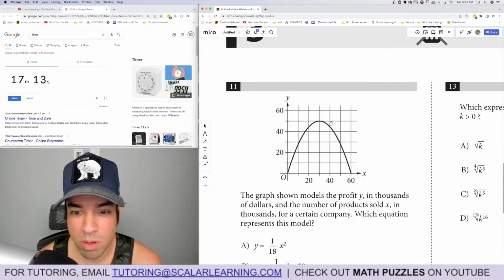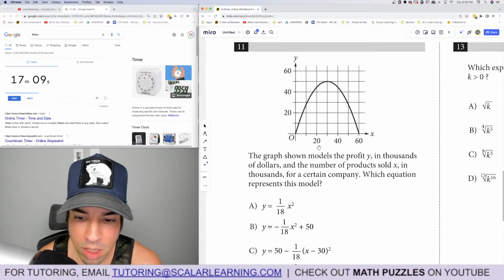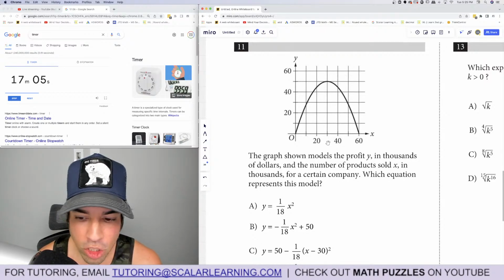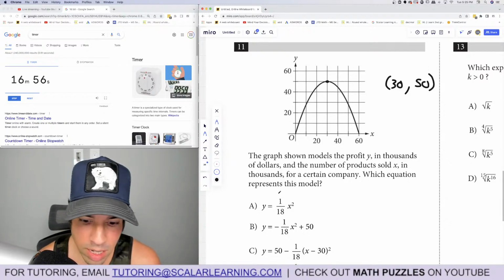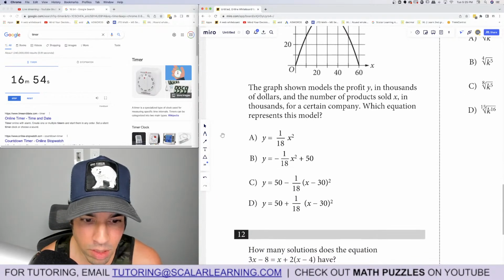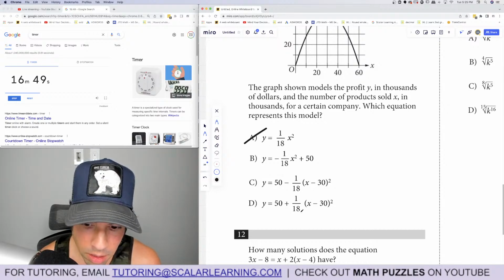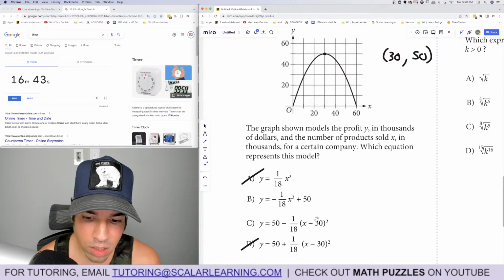So B is the winner. Number 11. The graph shown models the profit Y in thousands of dollars and the number of products sold X in thousands for a certain company. Which equation represents this model? Okay, so it's a quadratic. We have a vertex at 30, 50, and it's going down, so it should be negative in front of the most significant term. So you're out, and you're out because that's going to be positive. So it's one of these two, and this is in vertex form right here.